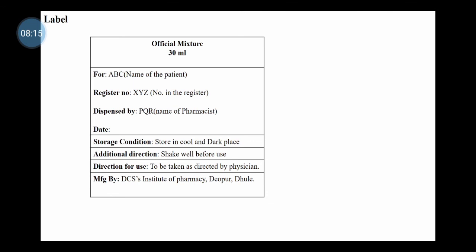The additional direction: shake well before use. Direction for use: to be taken as directed by physician. Manufactured by DCS Institute of Pharmacy, Devpur, Dhule. This is official mixture. Thank you.